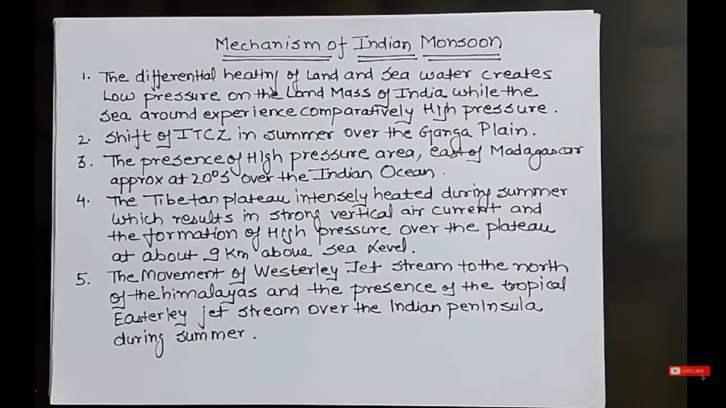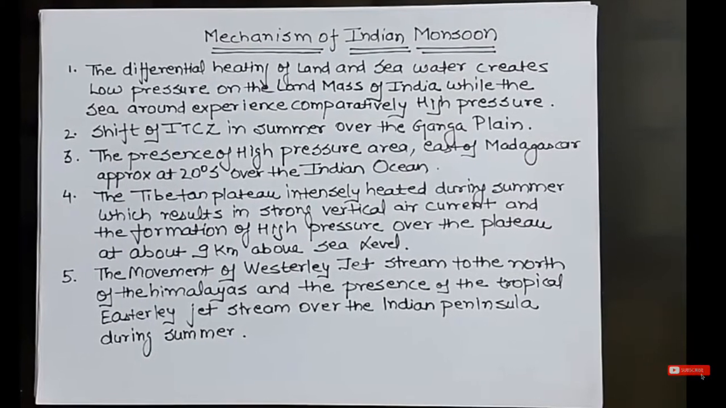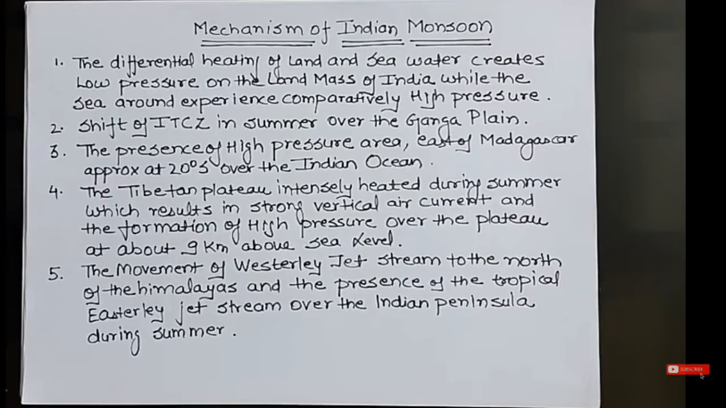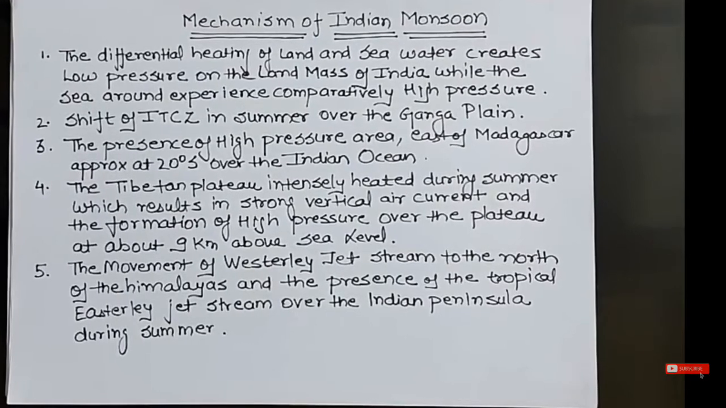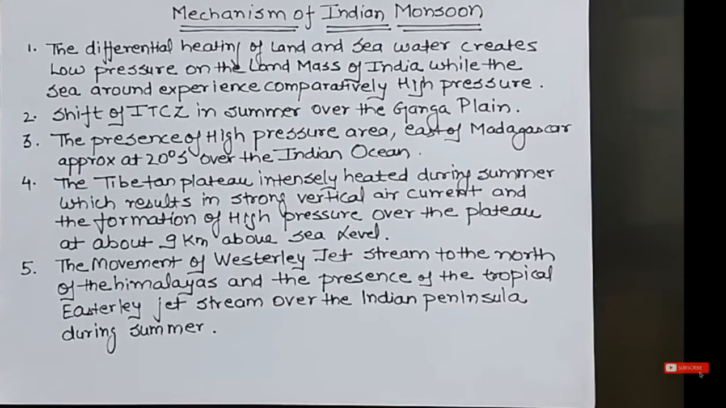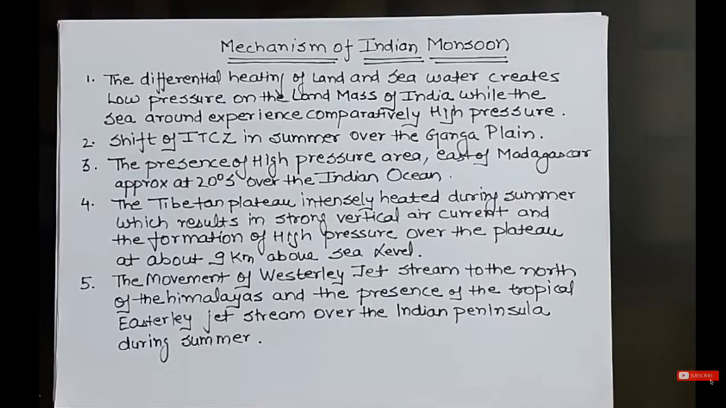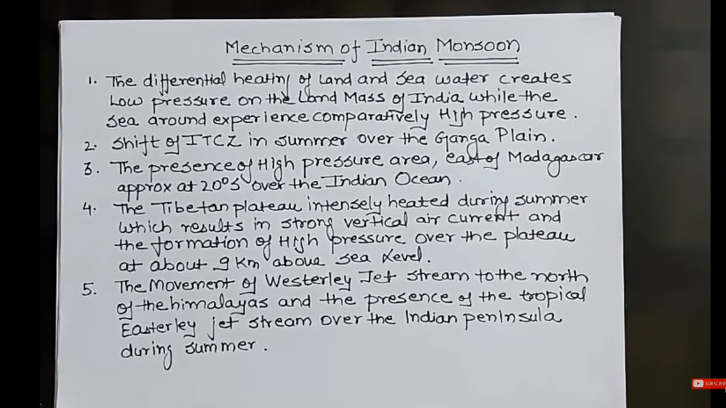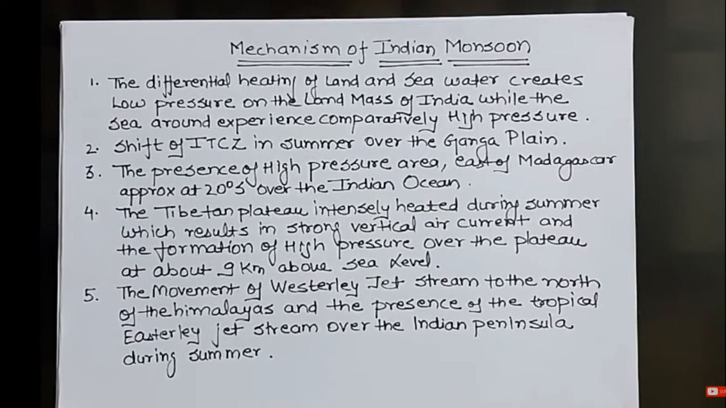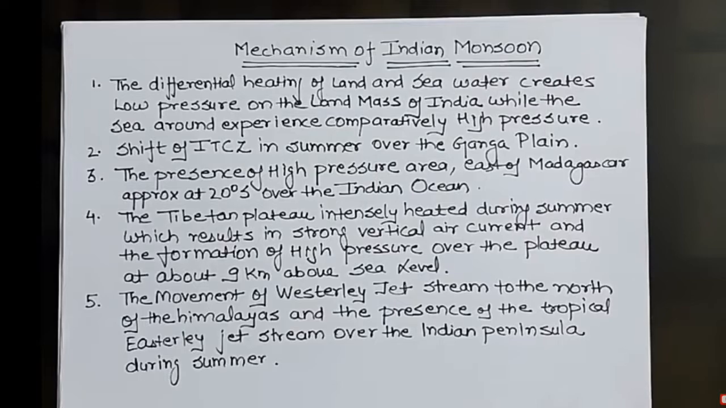Clear? The next point is about the Tibetan Plateau. The Tibetan Plateau gets intensely heated during the summer, and this results in strong vertical air currents and the formation of low pressure area over the Tibetan Plateau at about 9 kilometers above the sea level.